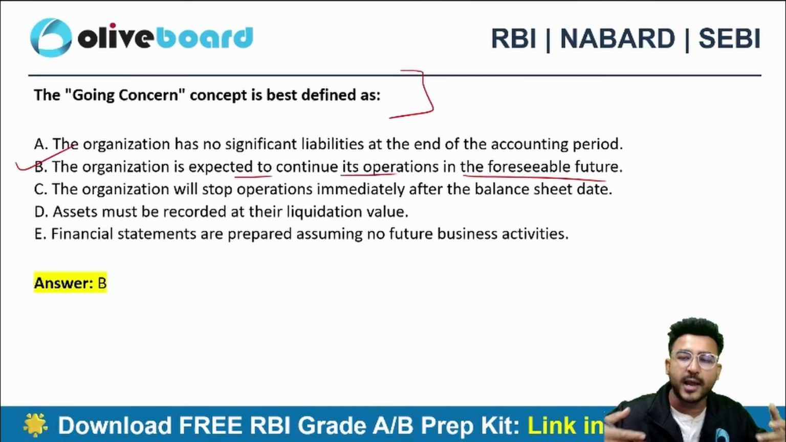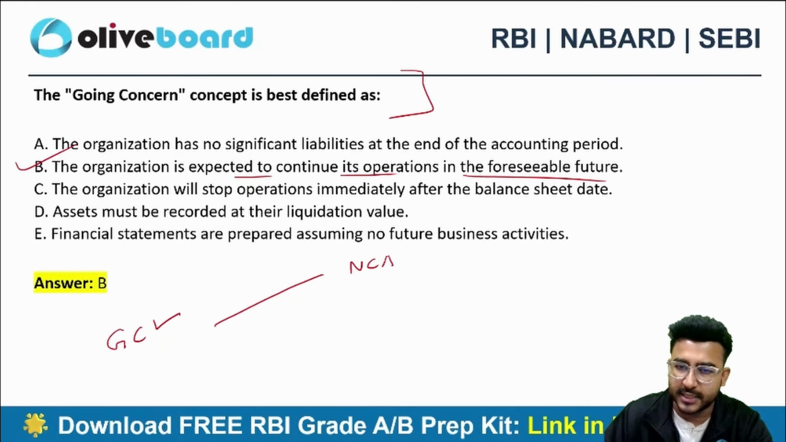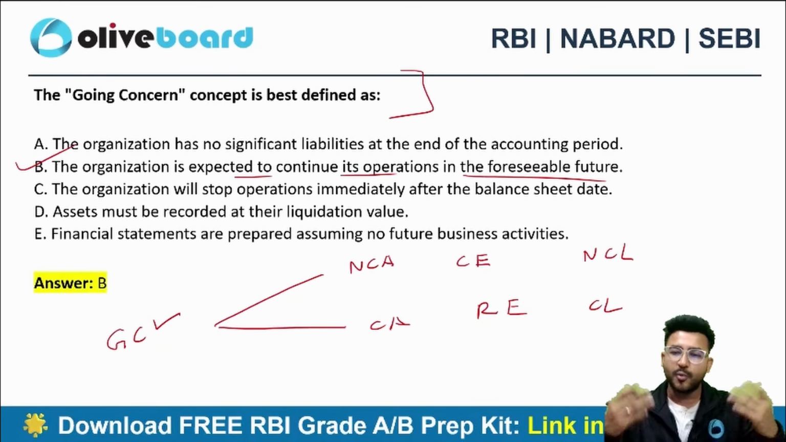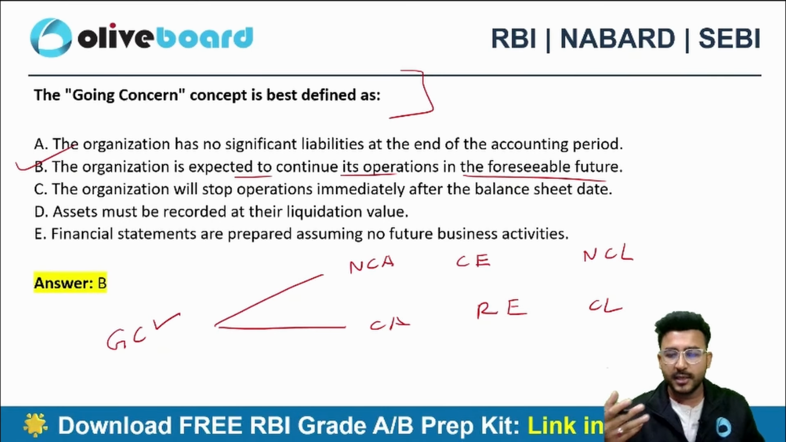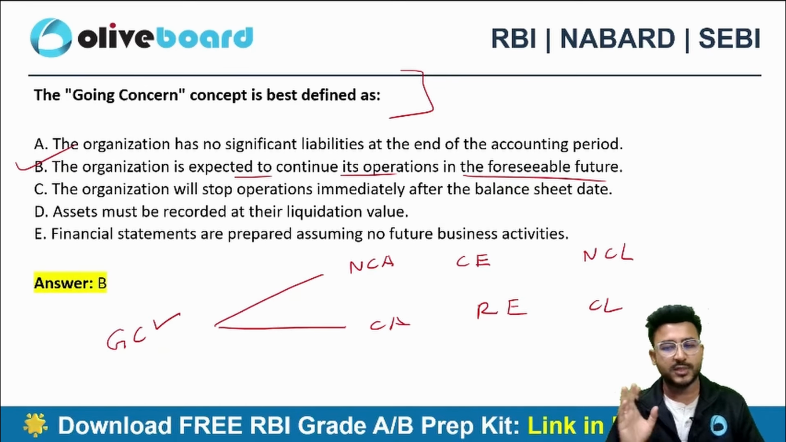Now, because you are a going concern, that's why we differentiate between non-current asset and current asset. That's why we differentiate between capital expenditure and revenue expenditure. That's why we differentiate between non-current liability and current liability. Why? Because you are continuing the operations of the business forever for the foreseeable future.